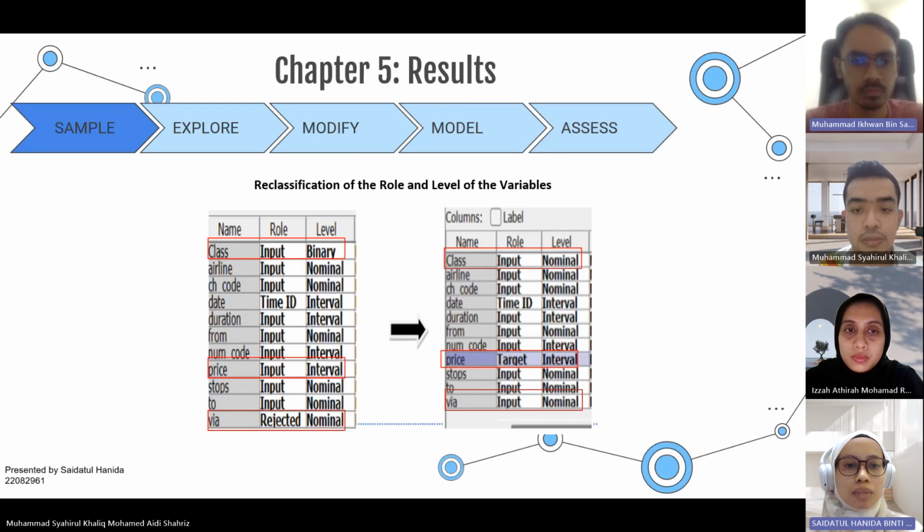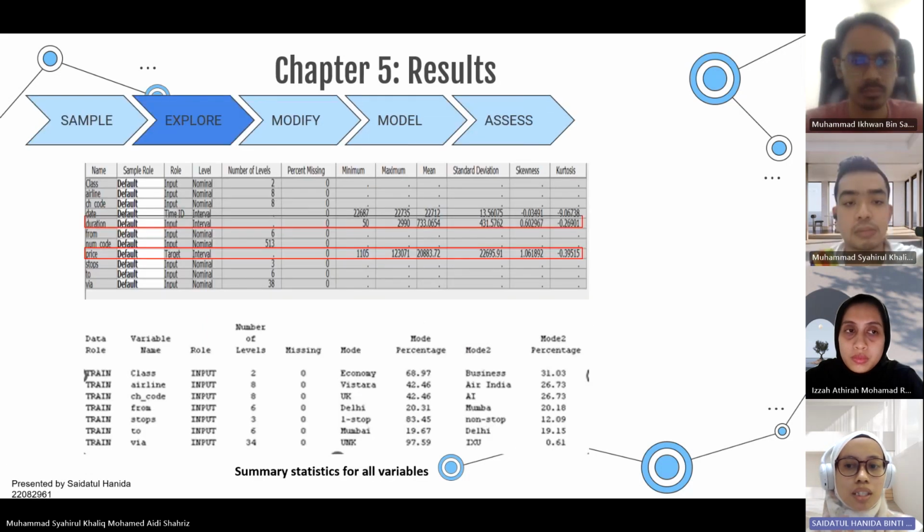Based on the metadata for the advanced setting, it shows that the level of measurement for the class variable is binary and the role of the var variable is rejected. So we manually reclassify the role and level for the variables, and then we change the role of the price from input to target. Based on the summary statistics, there are no missing values for each variable. It shows that the average price and the standard deviation were relatively high, and this may be influenced by some flights with much higher fares, indicating a wide spread in prices.